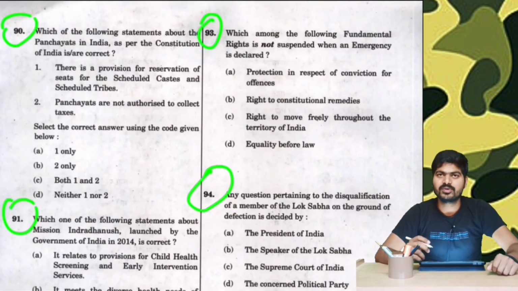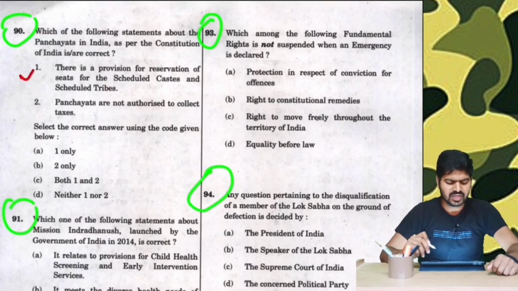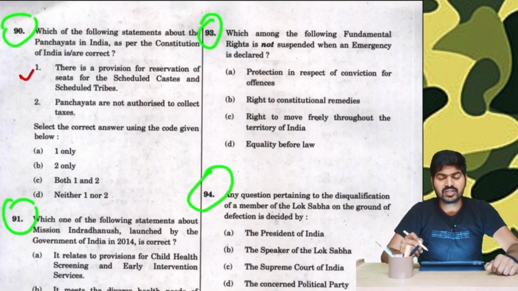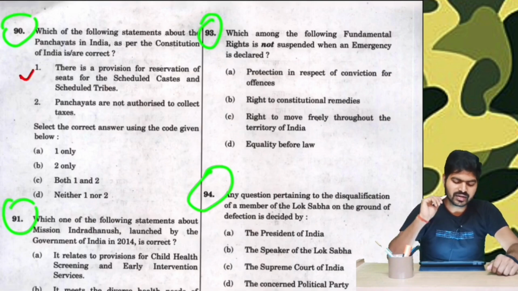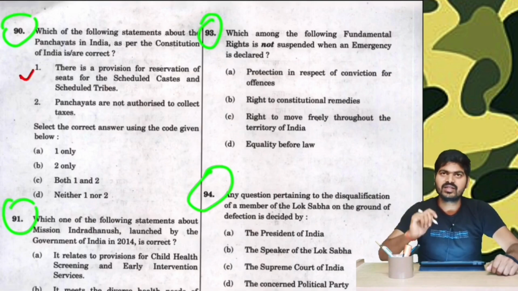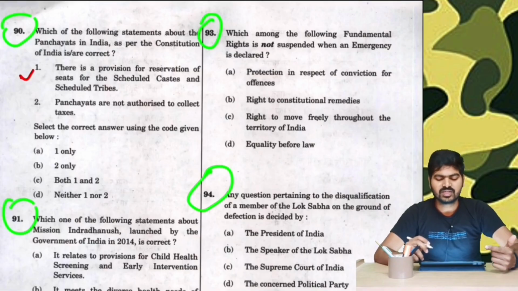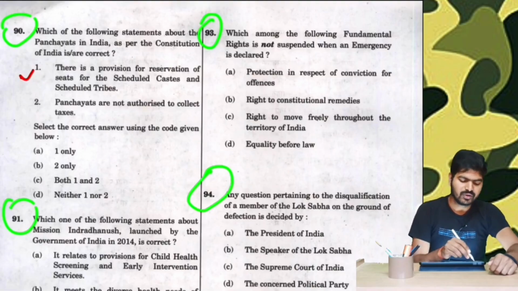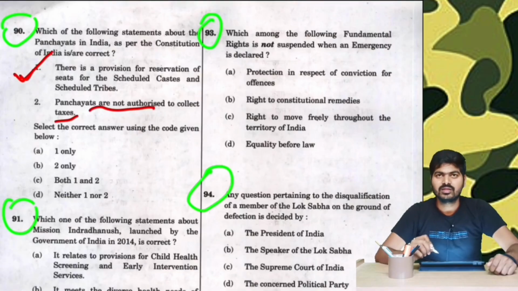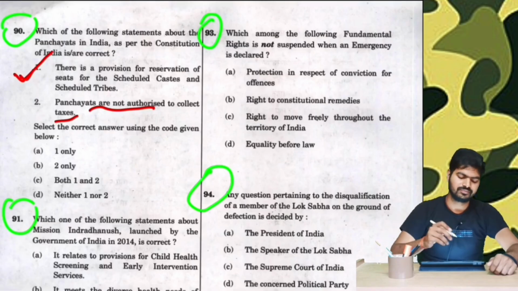Panchayat has always been a favorite topic of UPSC and it has a special mention in its syllabus. Now, option number 1. There is a provision for the reservation of seats for the scheduled castes and scheduled tribes. This seems logically correct. And also, as per the 73rd and 74th Constitutional Amendment Act, there were special reservations for OBC, SC, ST and women in panchayats. Therefore, option 1 is correct. Panchayats are not authorized to collect taxes. Not authorized. This is not correct looking at these circumstances. And also, this is against the bottom-top approach of the governance model and against Gandhiji's ideology of stateless society.